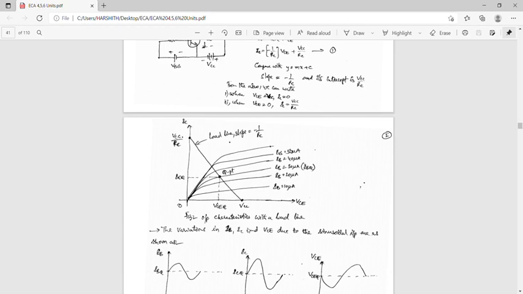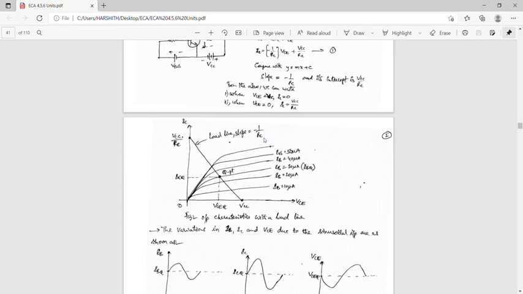The characteristic curves are plotted for various values of IB. The intersection of the output characteristics curve and the load line is the operating point. This point is fixed, and for a transistor it is called the quiescent point or Q point. So this is the intersection, this is the Q point. The intercept is VCC by RC and the slope of the load line is minus 1 by RC. This is the output characteristics with the load line.